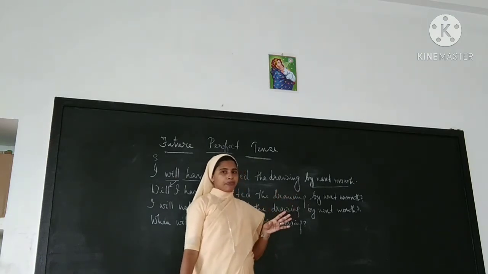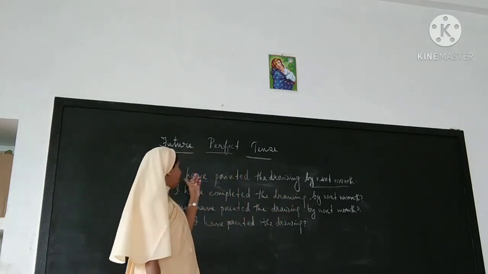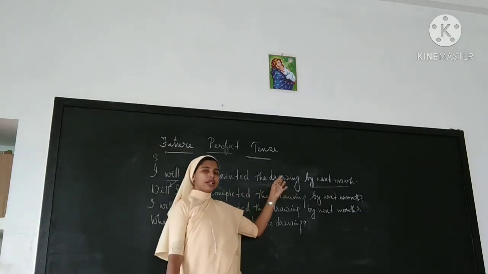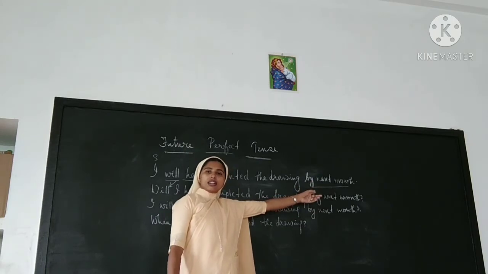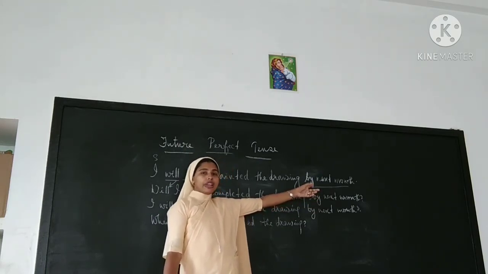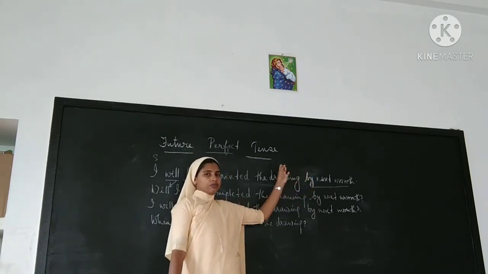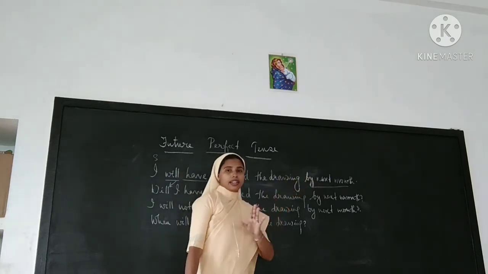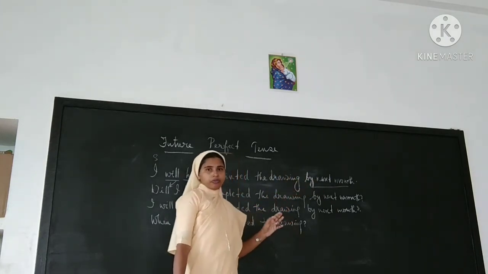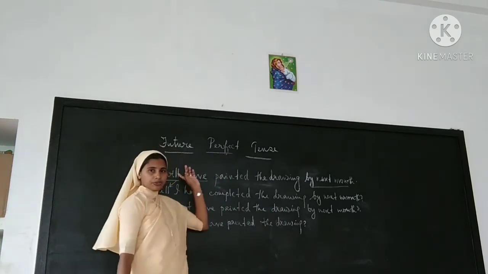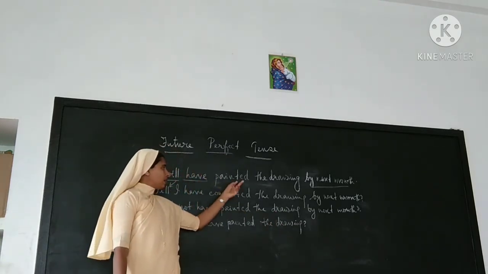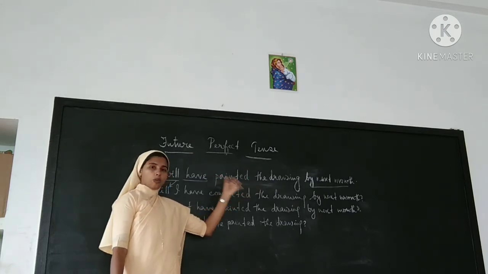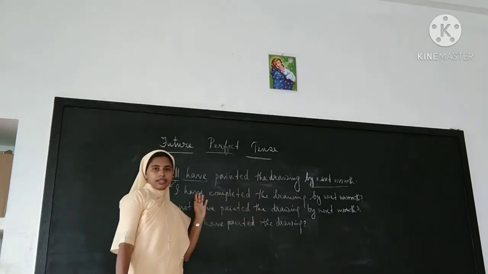See this example. I will have painted the drawing by next month. This is the definite point of time when you must complete your work. Okay, this talks about the deadline. And the structure: subject plus will or shall plus have plus V3 plus object or whatever is left in the sentence.